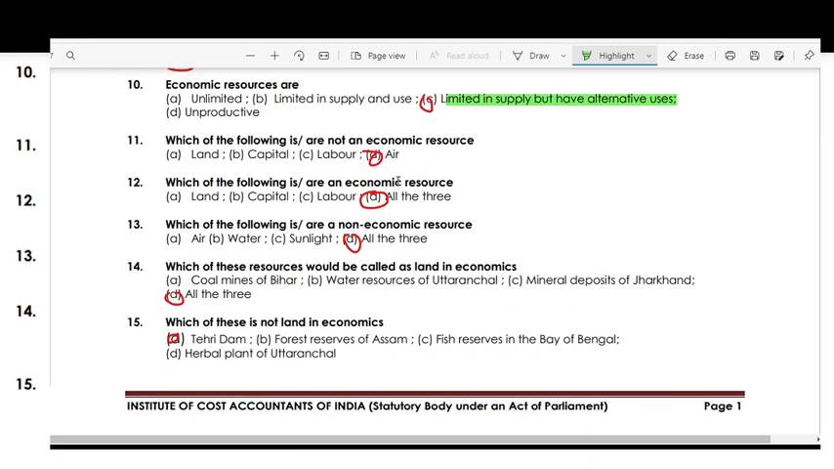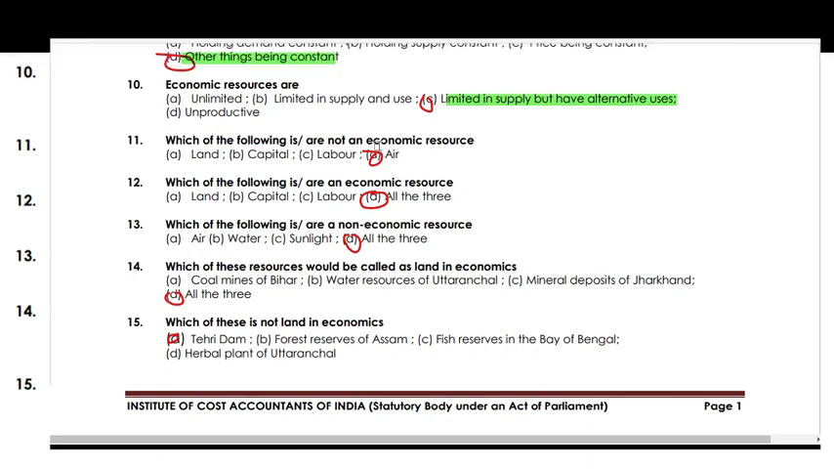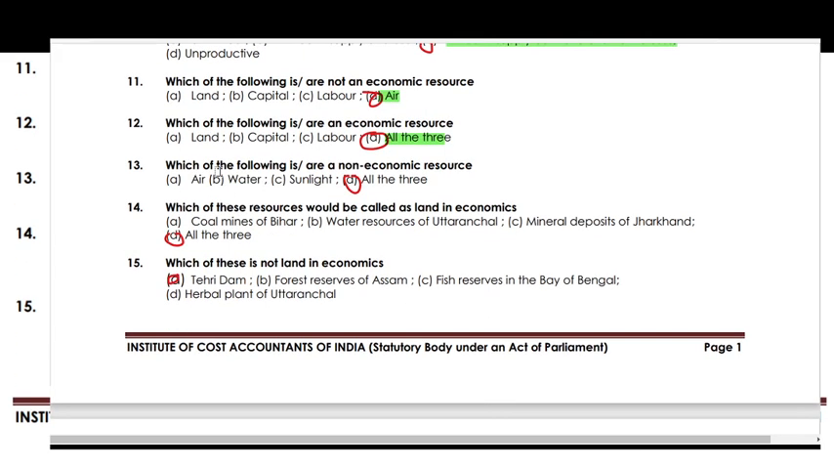Which of the following are not economic resources? So air is not an economic resource. Which of the following are not economic resources? So all of these are economic resources. Which of the following are economic? Then land, labor and capital, all of these are economic resources. Which of the following are not economic resources? So air, water and sunlight, these are all non-economic resources.